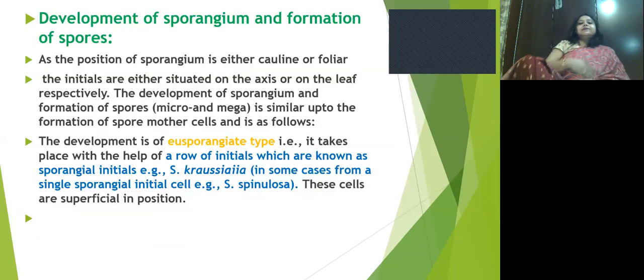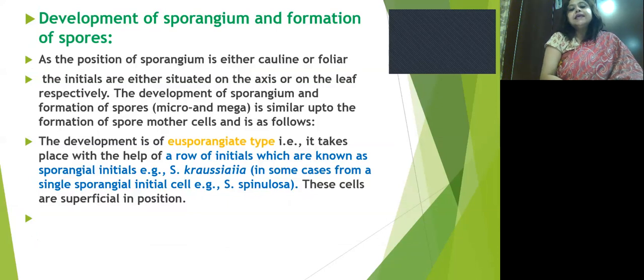And how does this sporangium develop? The development of the sporangium is of the eusporangiate type. That is, it takes place with the help of a row of initials, which are known as sporangial initials.